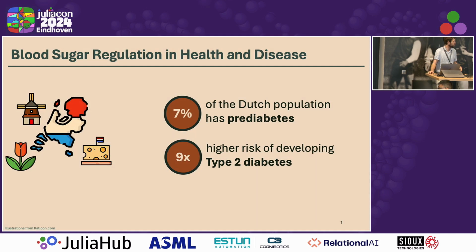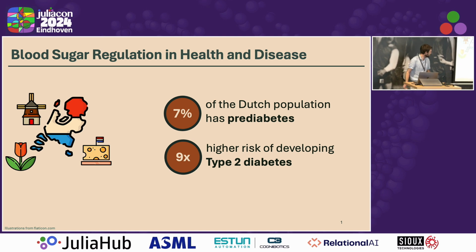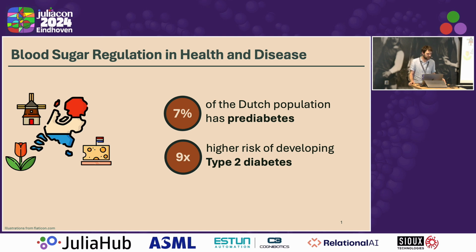All right, so first we'll start with some relevance of the project. The Netherlands, you might know it from cheese and tulips. The Netherlands also has a lot of pre-diabetes. About 1.4 million people, which is 7% of the Dutch population, is estimated to have pre-diabetes, which is a stadium that precedes type 2 diabetes and is characterized by elevated blood sugar, and is also correlated with a lot of health problems that have a significant burden on the healthcare system. And one of these things is they have a 9 times higher risk of developing type 2 diabetes.